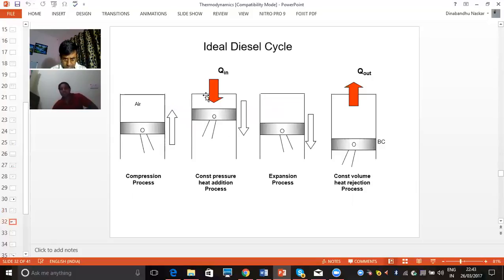In the diesel cycle, we again have 4 processes: compression, constant pressure heat addition, expansion, and constant volume heat rejection. The only difference is that in this process, heat addition occurs at constant pressure, but in the earlier case, the Otto cycle, heat addition occurred at constant volume. Here heat rejection is again at constant volume. Compression and expansion are the same.